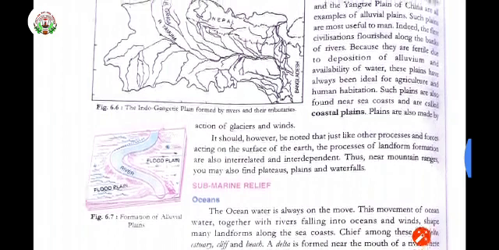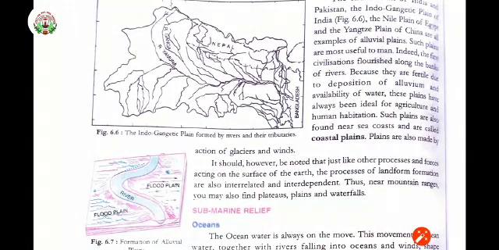Thus, near mountain ranges you may also find plateau, plain and waterfall, right? Plain areas are present near the mountain ranges, plateaus are also there and waterfalls too. So many rivers originate from mountain ranges, and that is also a reason.